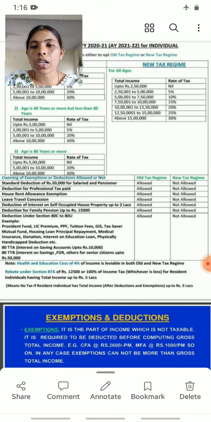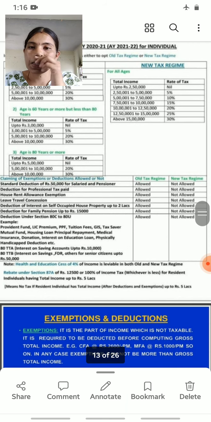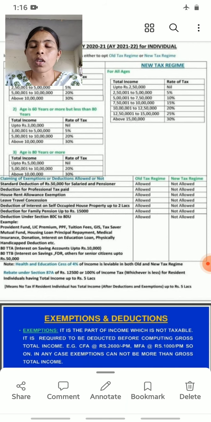Then come to the third one: age 80 years or more, which means super senior citizens. For super senior citizens, total income up to 5 lakhs rupees, the tax rate is nil, which means the person need not pay any tax to the government.